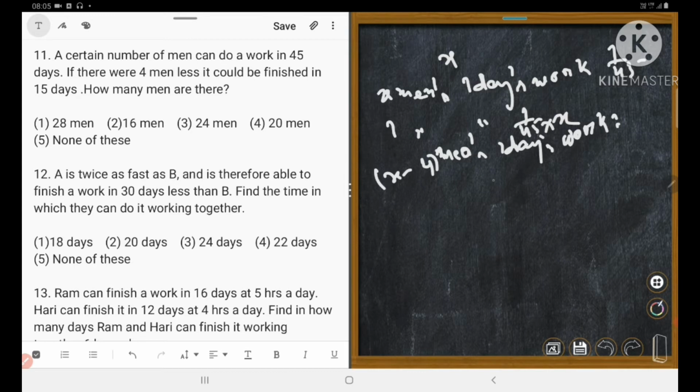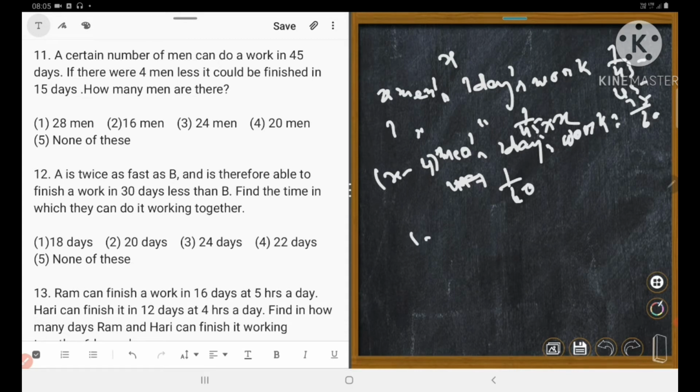1 day's work is equal to, 15 days more means 45 plus 15, 60. That means 1 upon 60 part. Could you understand it?